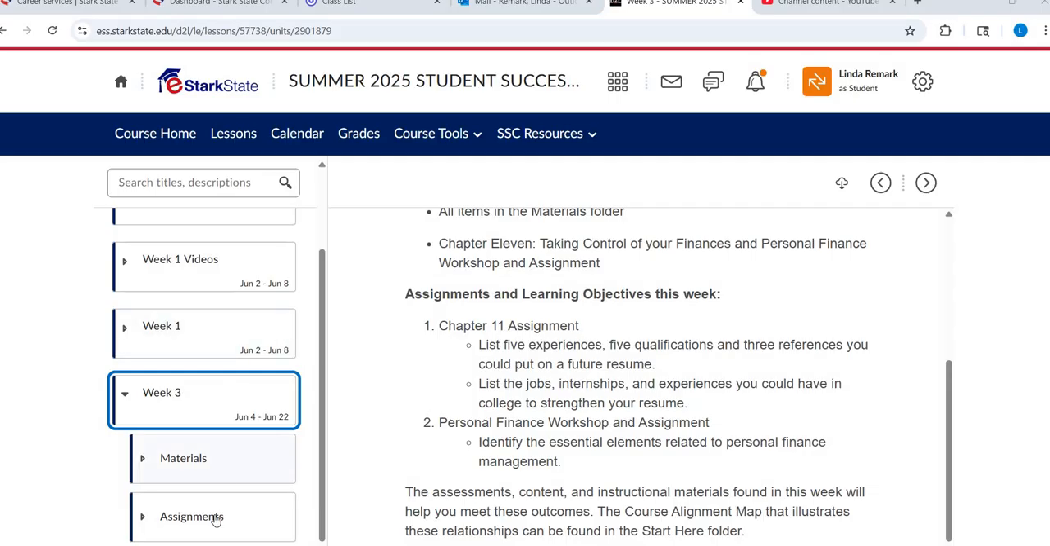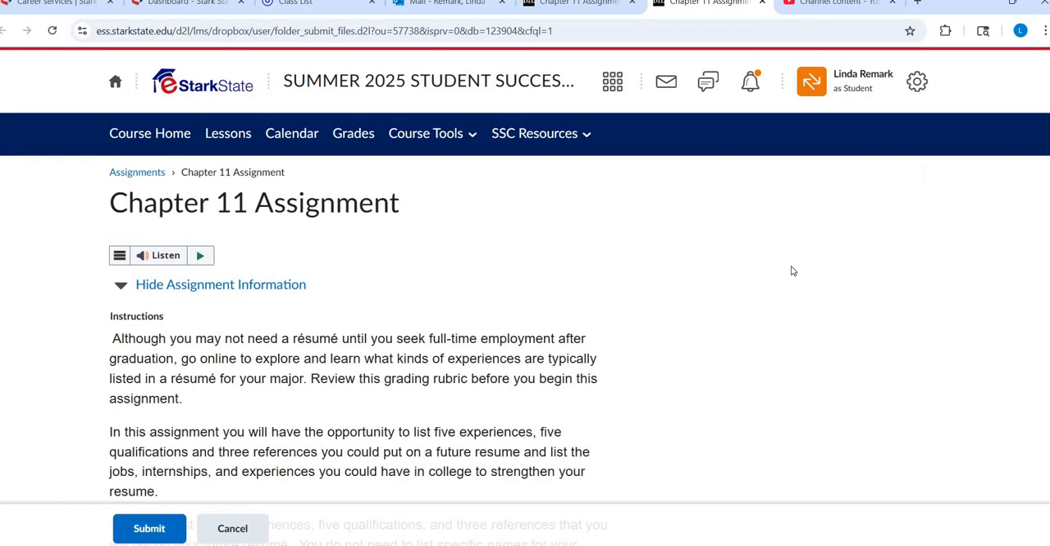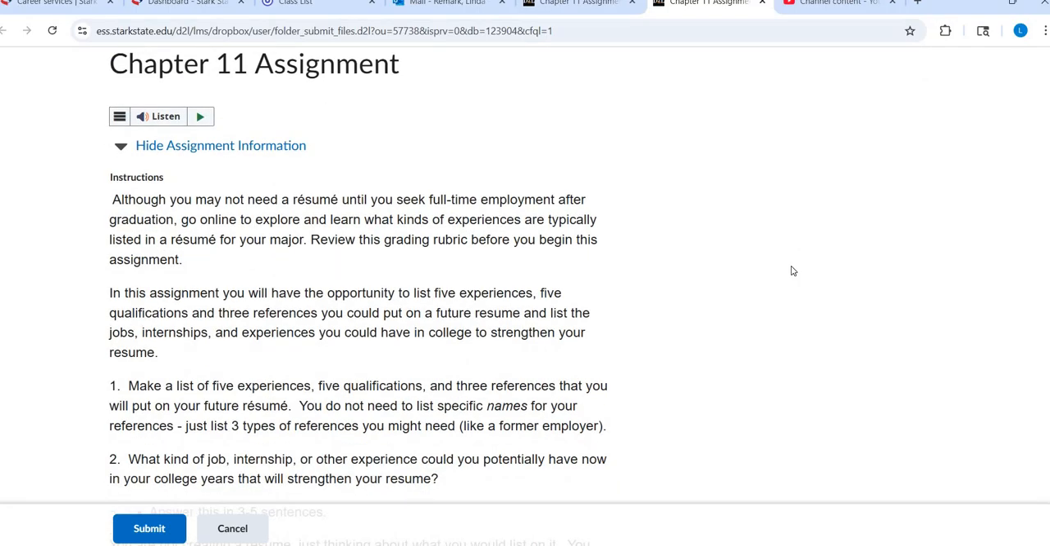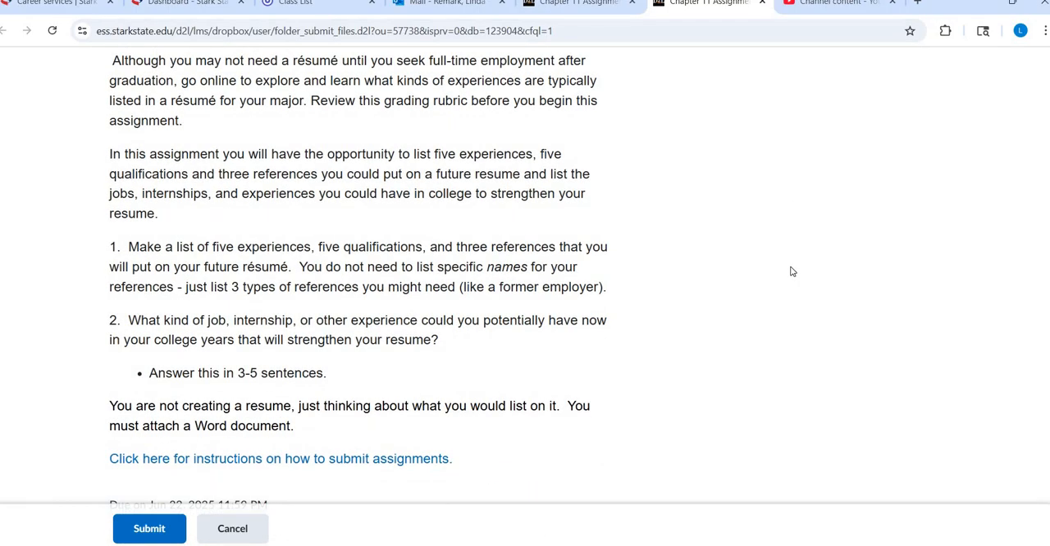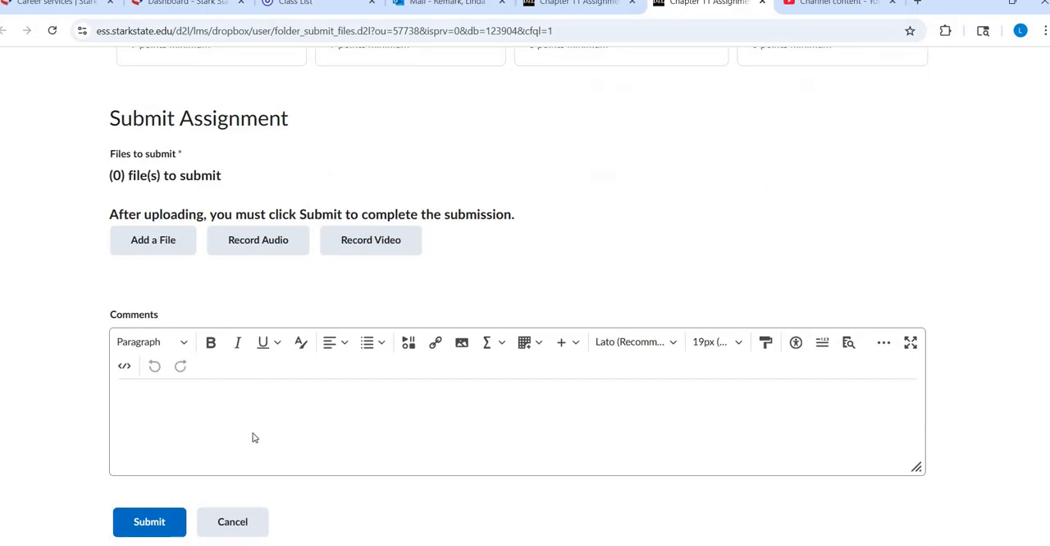Chapter 11 talks mostly about finances, but it's also kind of like planning ahead. Your first assignment is called the chapter 11 assignment. We'll click into it here. It says there are 2 ways that you can complete this assignment. Here is the first straightforward way. If you want to attach a Word document to this, you can, or I'm not super picky. If you want to go ahead and type it in the comments, you can as well.